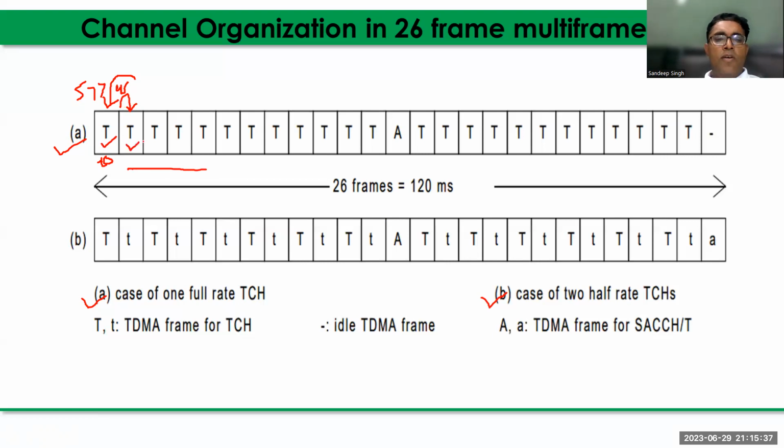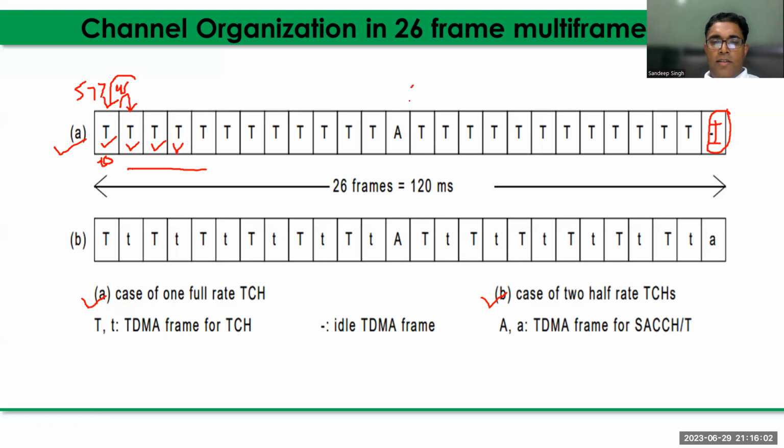In the second frame, one time slot is allocated to the user. In the third frame, one time slot is allocated to the user. Likewise, there are a total of 26 frames for full rate, and in the last frame there is no information transmitted in the case of the TCH full channel. This is an idle frame.